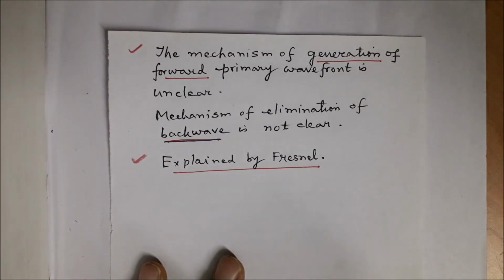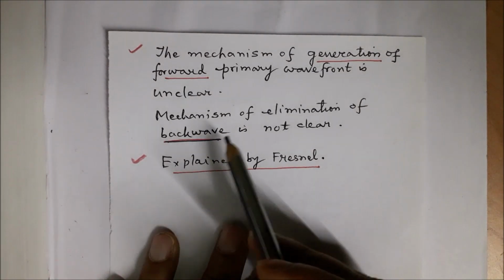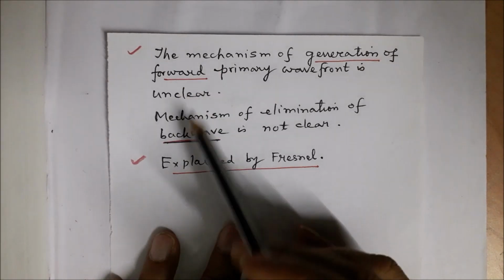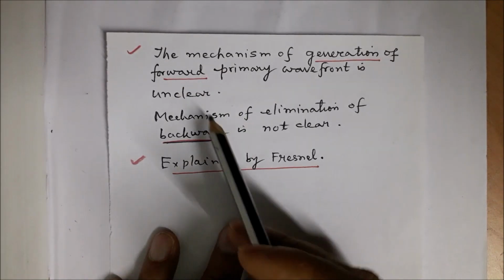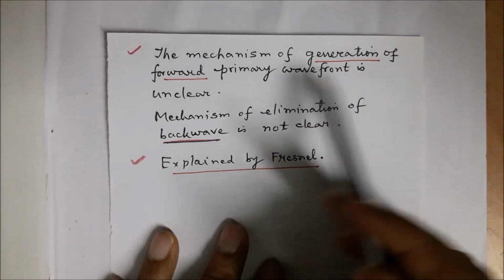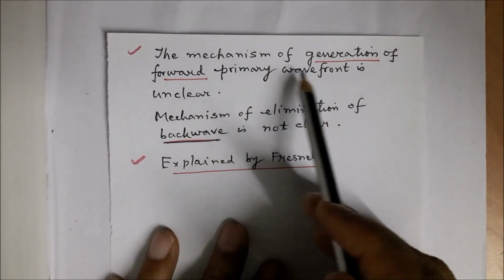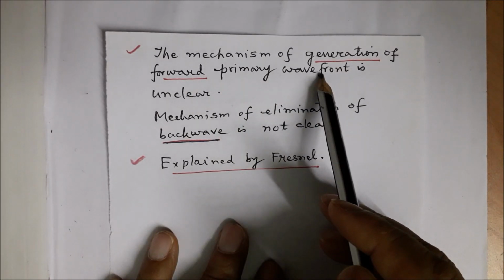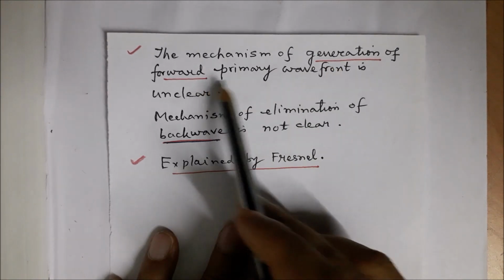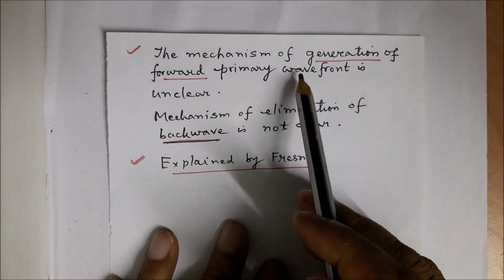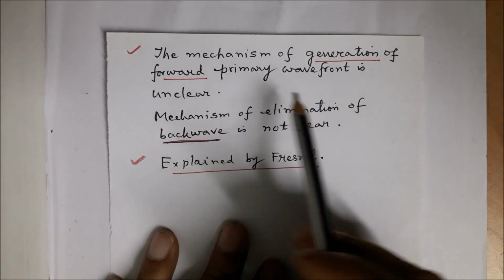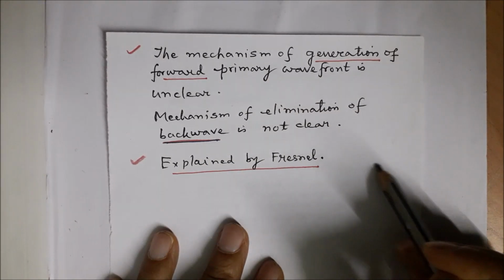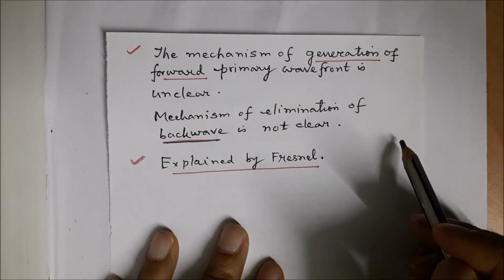We can sum up by saying that in Huygens principle, two mechanisms are not clear. One is generation of the forward primary wavefront, because to generate the forward primary wavefront, Huygens principle assumes that in the secondary wavelet only one point is effective.